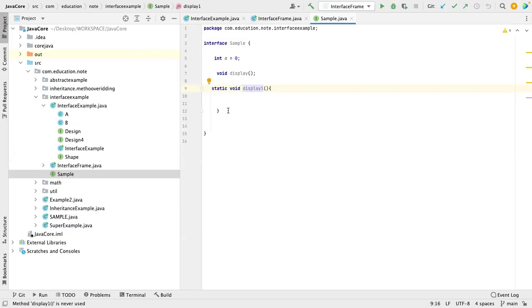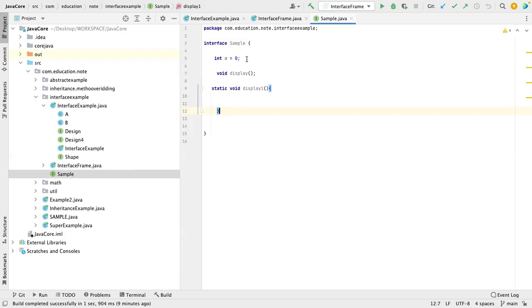For the variable, even though we are not using the keyword static, by default it will be static, right? Yeah, whenever you define a variable in an interface, it will be final and static in nature, and methods are abstract in nature. So we should initialize those variables, right? Without initialization, it will throw an error. Yes. That is the reason. In the last class I already explained that.